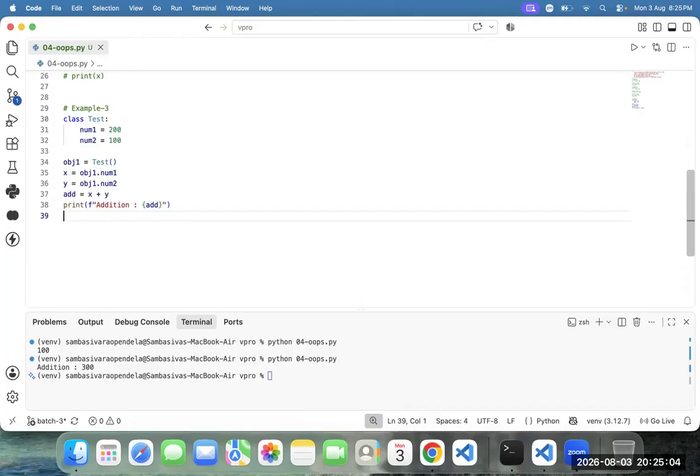Why not? I will show it. In the first two examples, I took only one variable. Now I am taking two variables. Next example, I will go for a function. Next example, how to initialize it dynamically. One by one, all the examples I need to show.